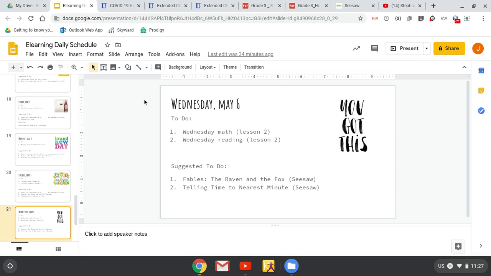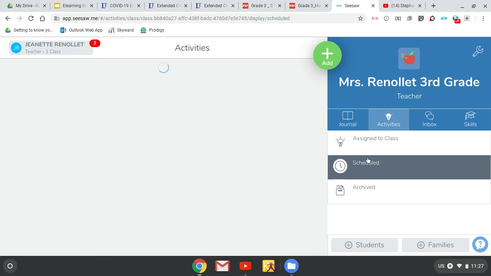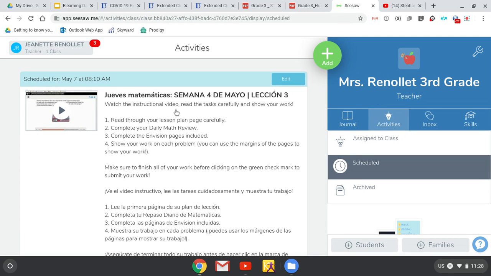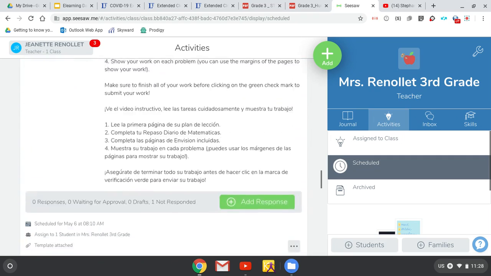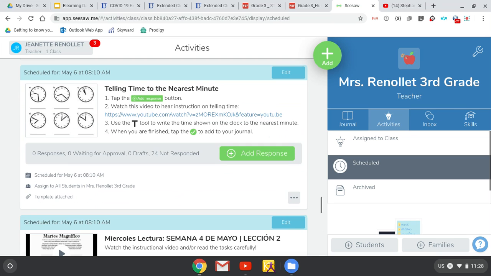The second suggestion I have for you is called Telling Time to the Nearest Minute. This is another Seesaw lesson. In this lesson, you will hear some instruction from me. I show you a video instruction of how to tell time to the nearest minute. Here is our assignment on Seesaw. This is what it looks like. So first, you're going to watch the video to hear some instruction. Then you're going to use the text tool to complete the task.